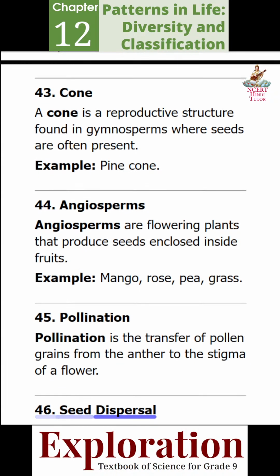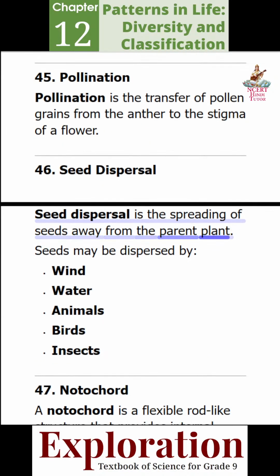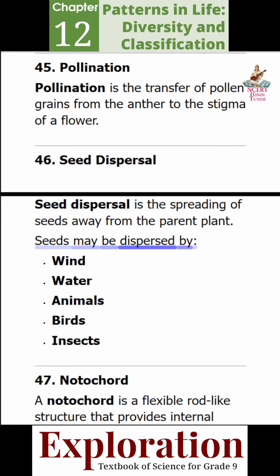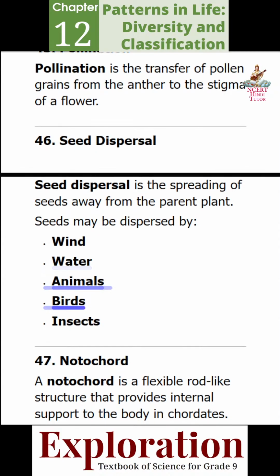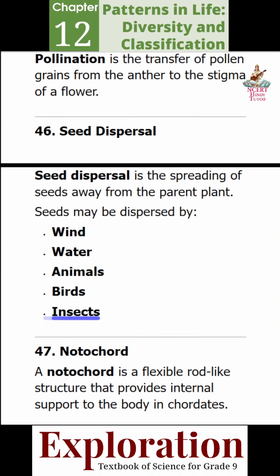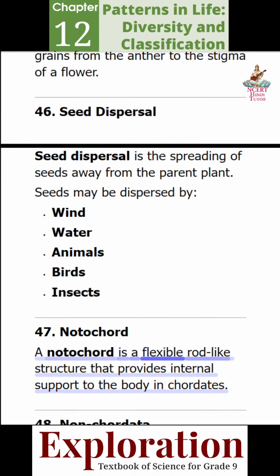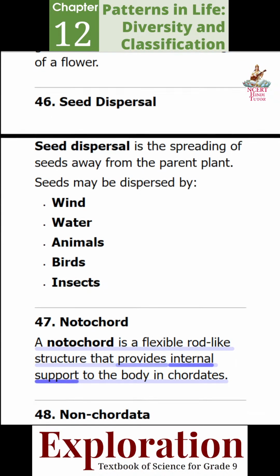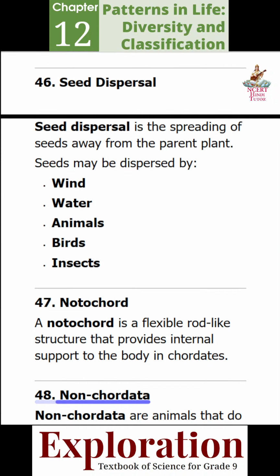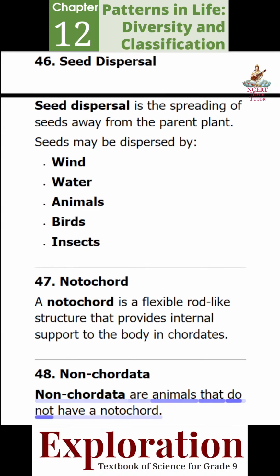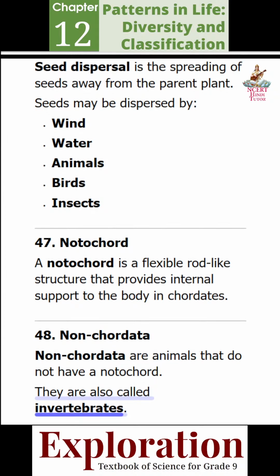46. Seed dispersal. Seed dispersal is the spreading of seeds away from the parent plant. Seeds may be dispersed by wind, water, animals, birds, insects. 47. Notochord. A notochord is a flexible rod-like structure that provides internal support to the body in chordates. 48. Nonchordata. Nonchordata are animals that do not have a notochord. They are also called invertebrates.